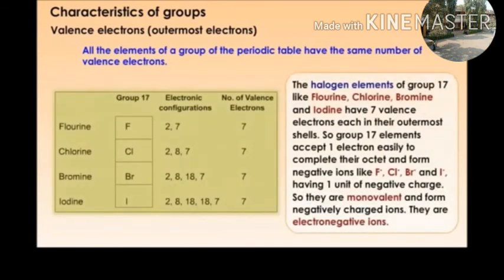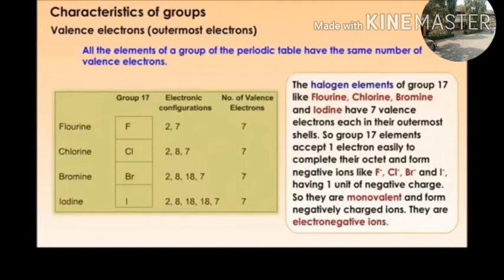The halogen elements of group 17 like fluorine, chlorine, bromine and iodine have 7 valence electrons each in their outermost shell. So, group 17 elements accept one electron easily to complete their octet and form negative ions like fluoride ion, chloride ion, bromide ion and iodide ion, having one unit of negative charge.